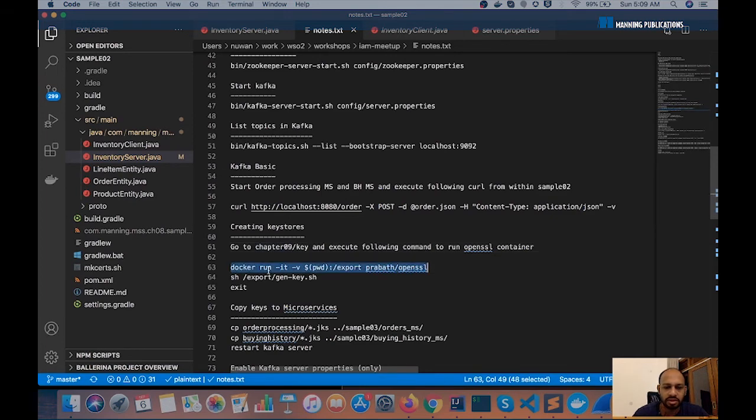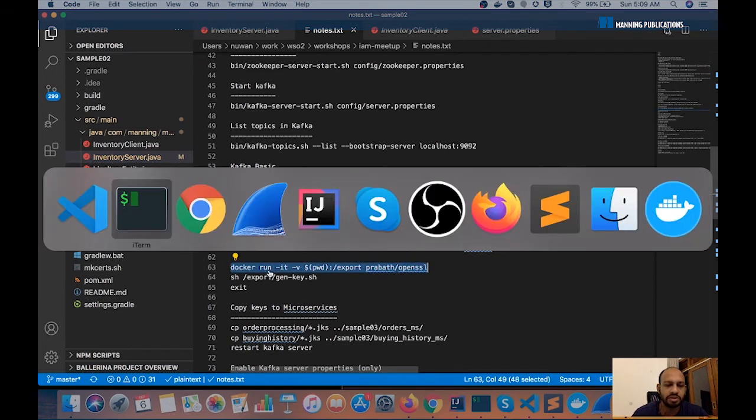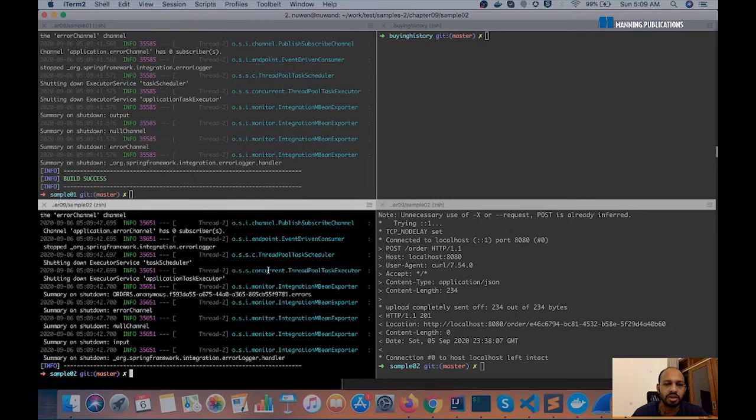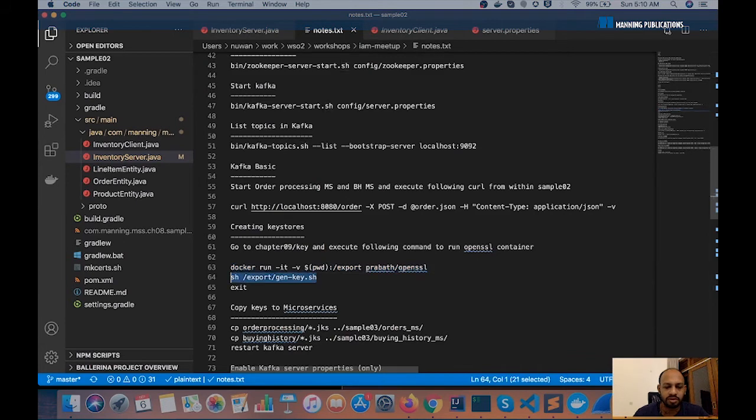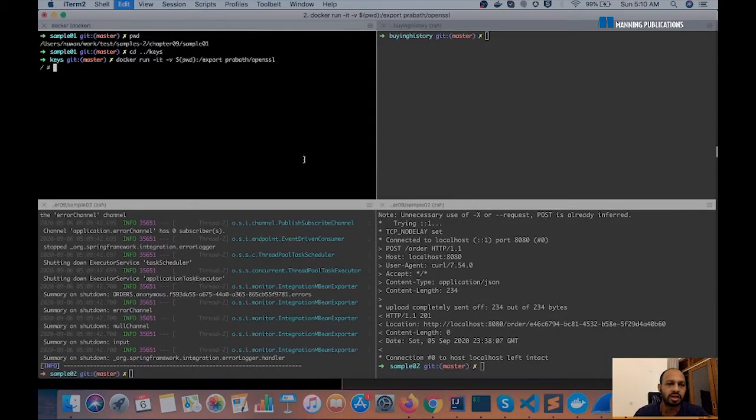And we have this container which we use in the samples of the book, that we use to generate keys. So the first step to enable TLS is to go ahead and generate the keys for our services, basically Kafka and the other two microservices. So we use this OpenSSL container for generating these keys.